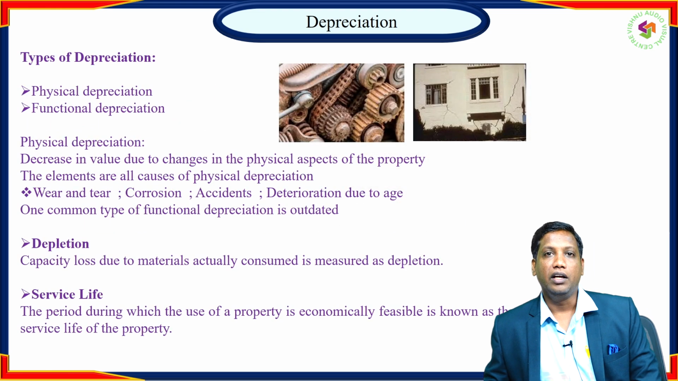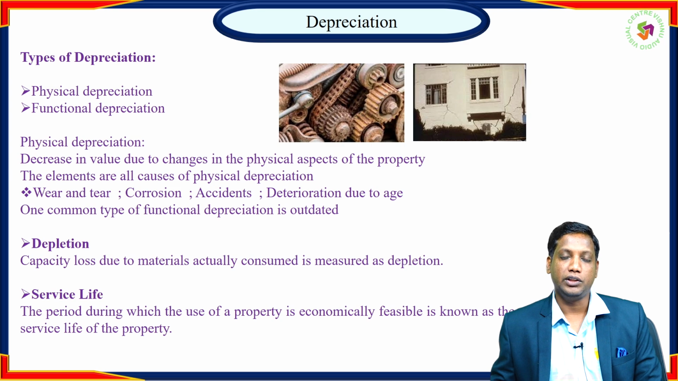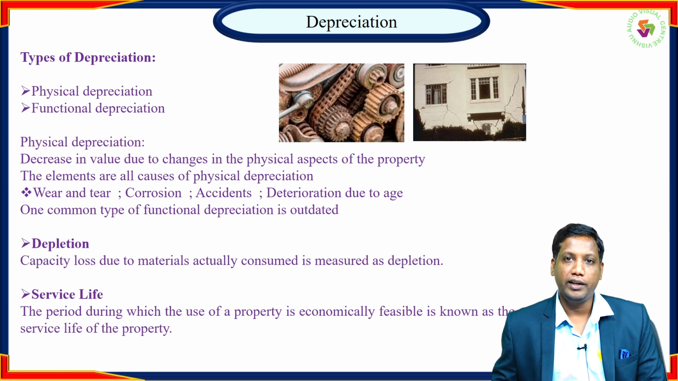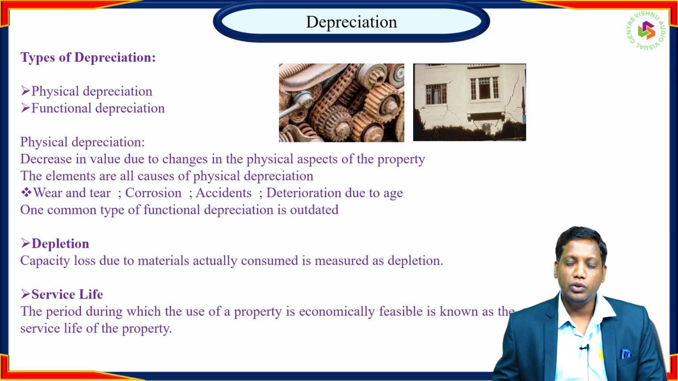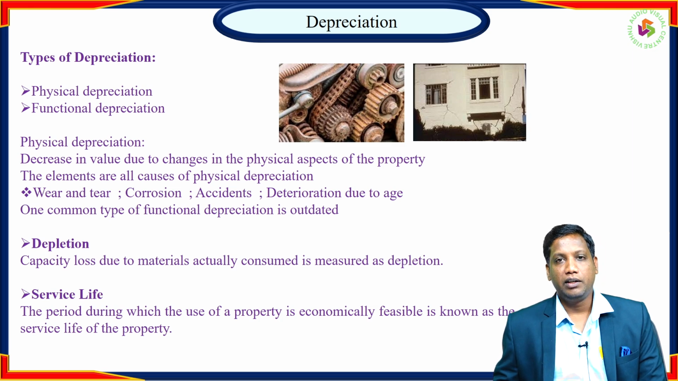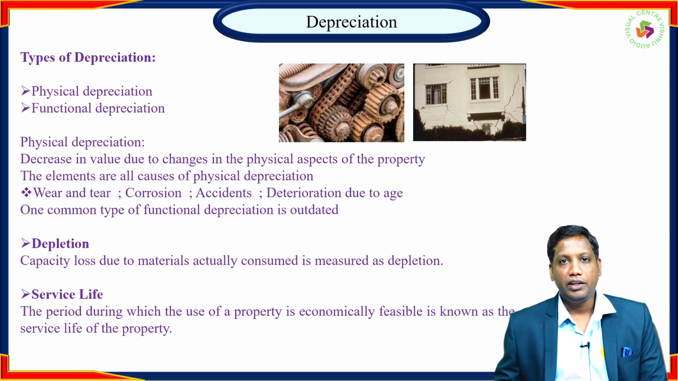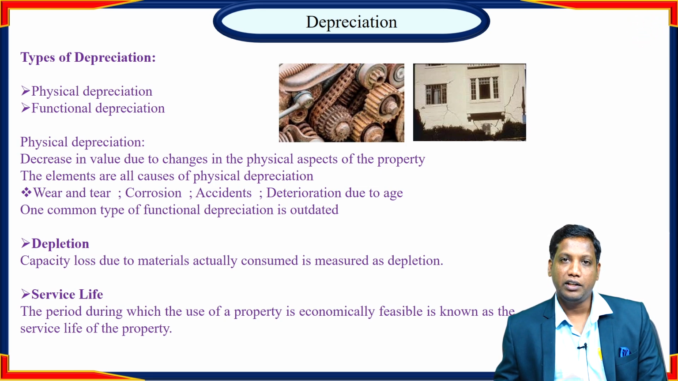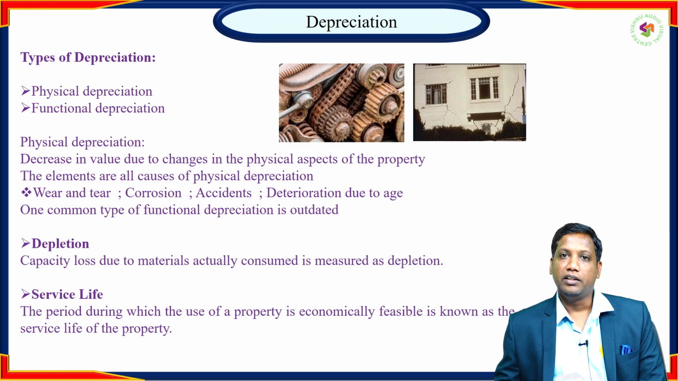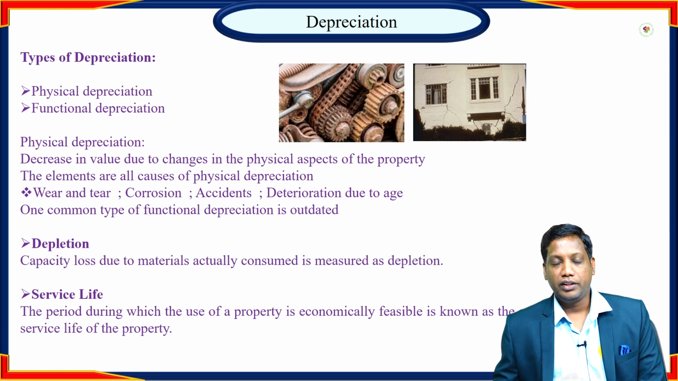If we classify the types of depreciation, generally we have two different types. The first one is physical depreciation, and the second one is functional depreciation. What is the meaning of physical depreciation? The decrease in the value of the asset due to reasons like wear and tear, corrosion, accidents, and deterioration due to age are the general reasons for the physical depreciation of the equipment. Technology advances and the retirement of the property are the reasons for functional depreciation.